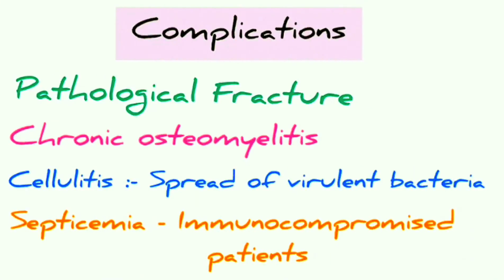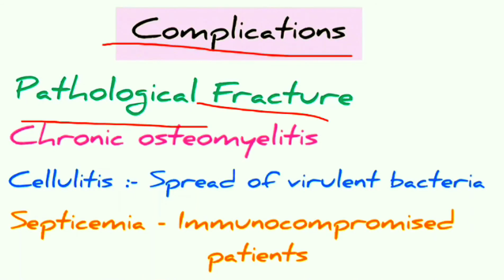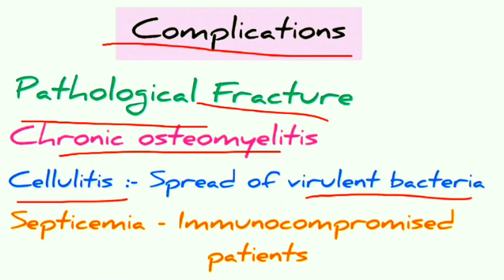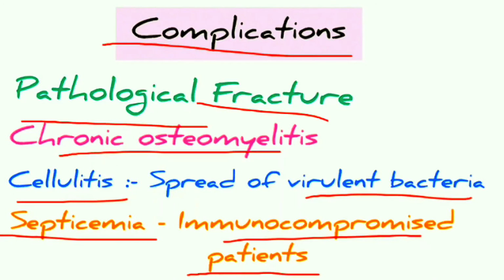Now let us see what the complications of this acute suppurative osteomyelitis are. It can lead to pathologic fracture of the bone. If this acute suppurative osteomyelitis is not treated on time, it will become chronic osteomyelitis. Here widespread virulent bacteria are seen, which will lead to formation of cellulitis. Septicemia is also seen, usually in immunocompromised patients.